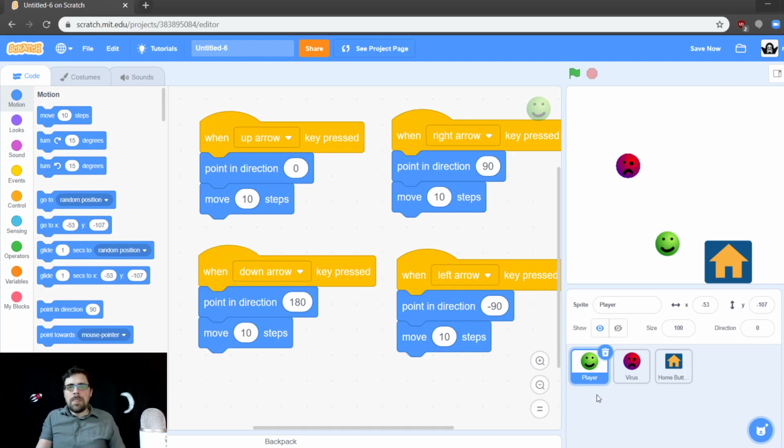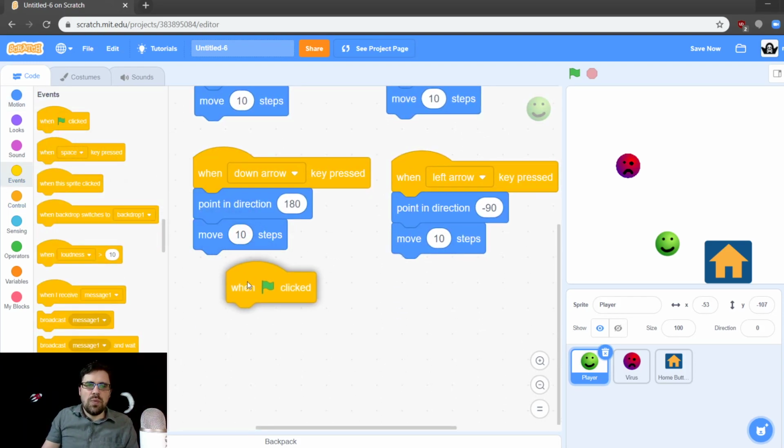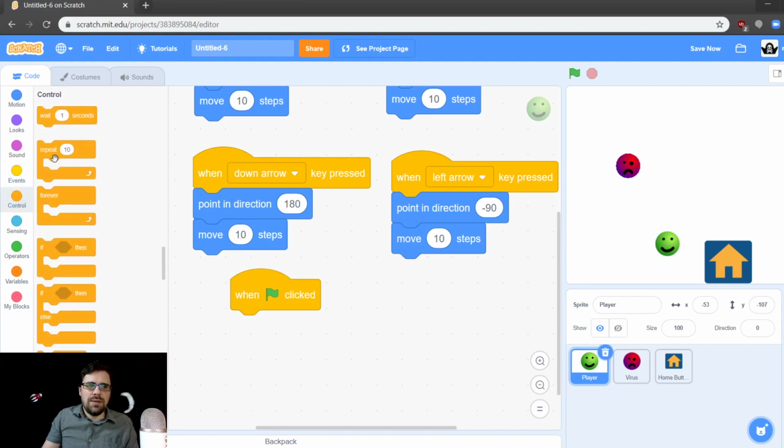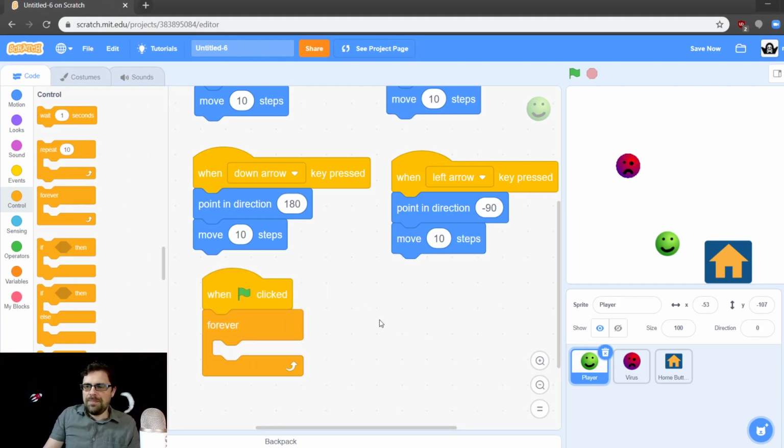All right. So for the player, we're going to have to build our very famous when green flag forever loop. Okay.